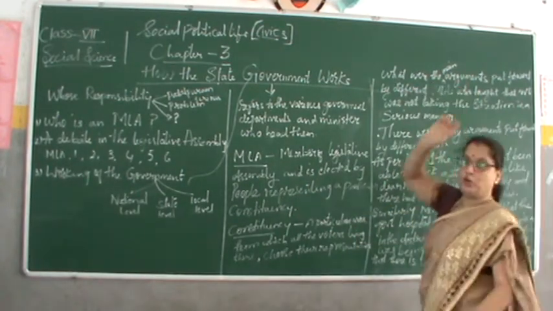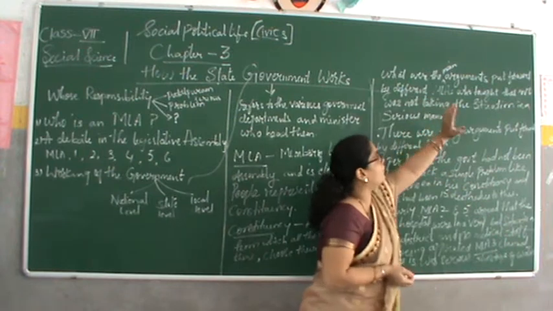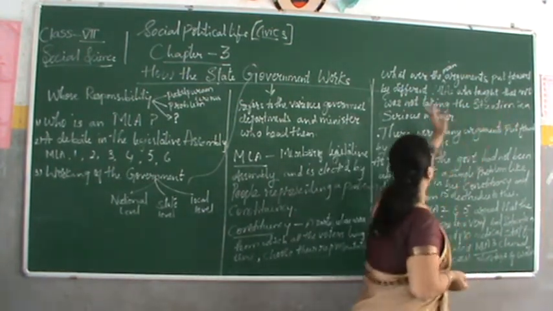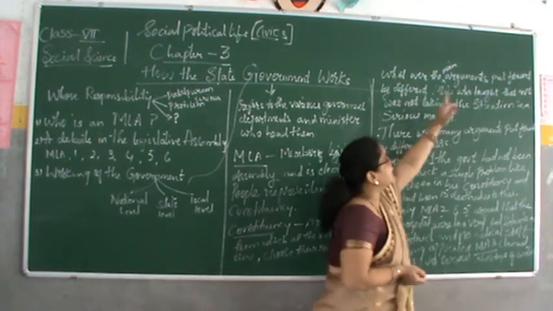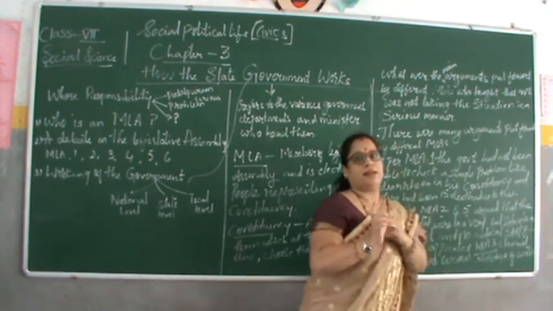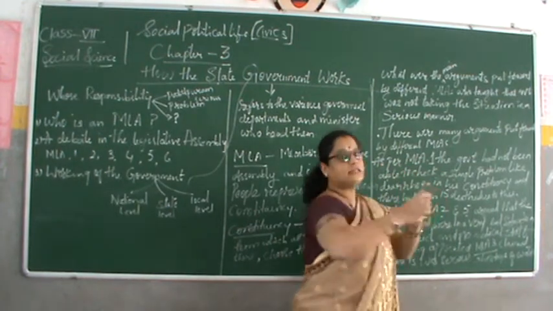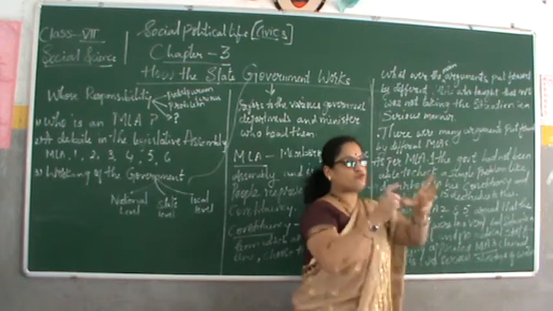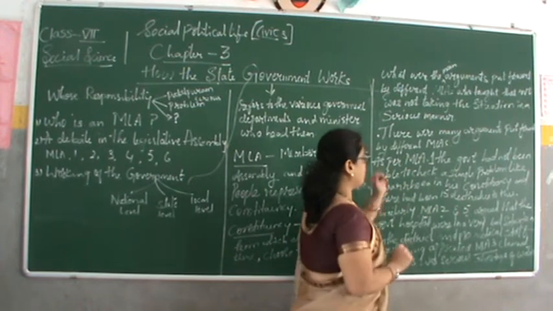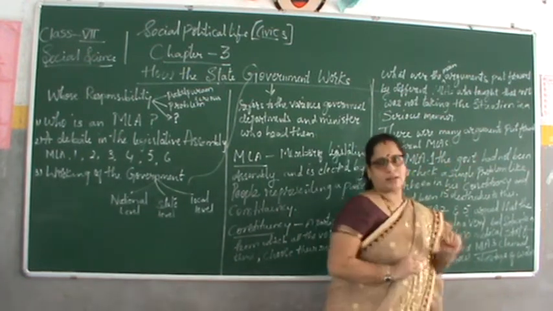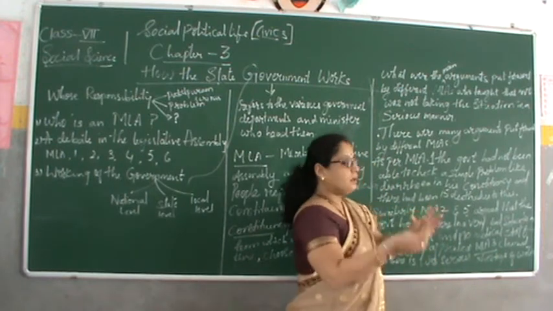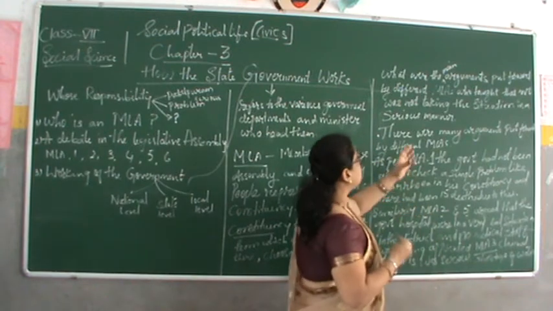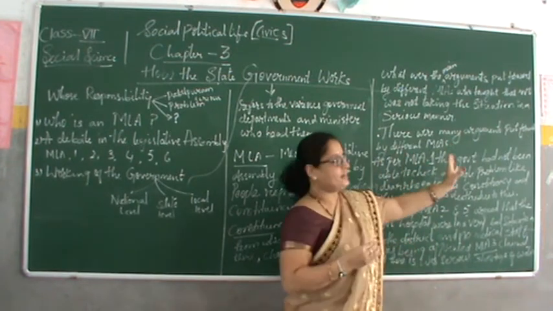What were the main arguments put forward by different MLAs who thought that the government was not taking the situation seriously? The argument was for what purpose? The government is not taking the situation in a serious manner. There were many arguments, but a few were the same, so they selected those arguments put forward by different MLAs.